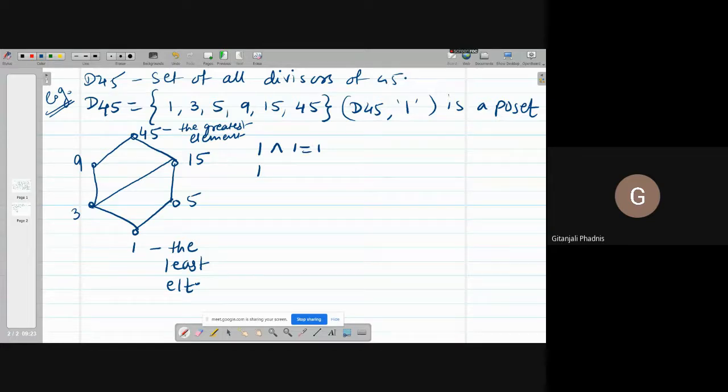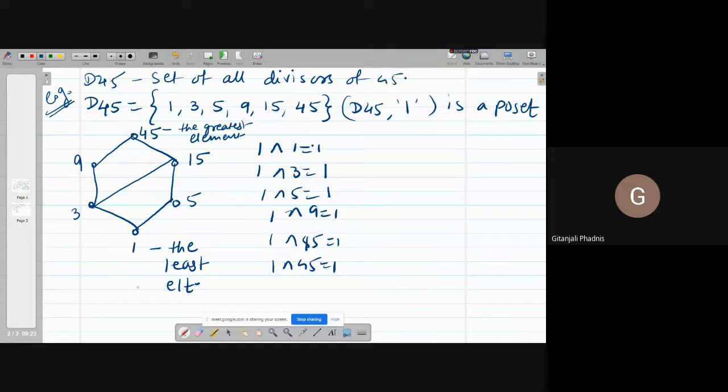So 1 meet 1 is 1, 1 meet 3 is also 1, 1 meet 5 is also 1, 1 meet 9 is 1, 1 meet 15 is 1, 1 meet 45 is also 1.